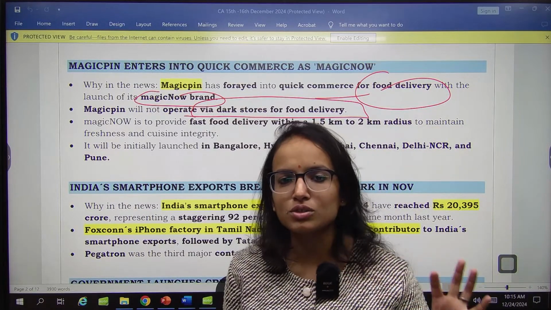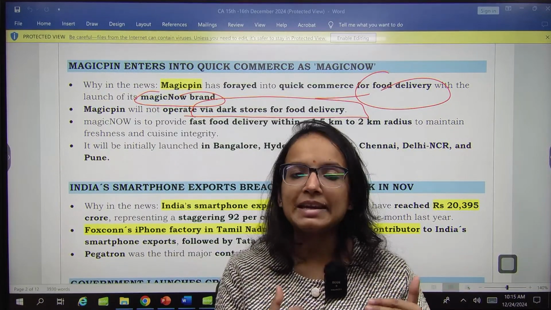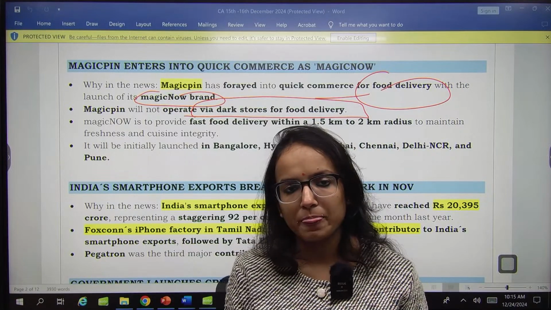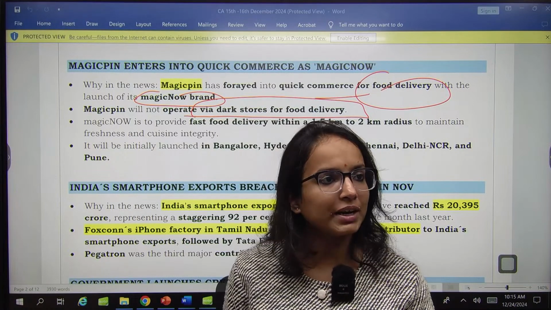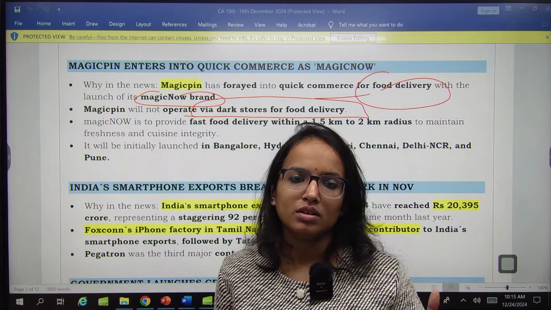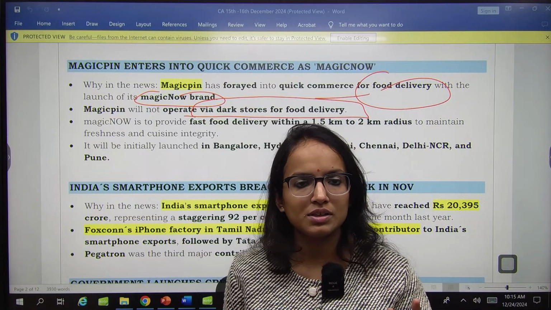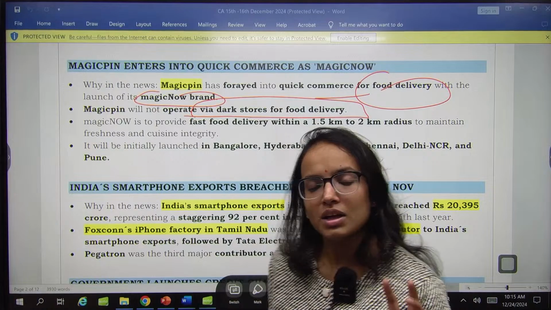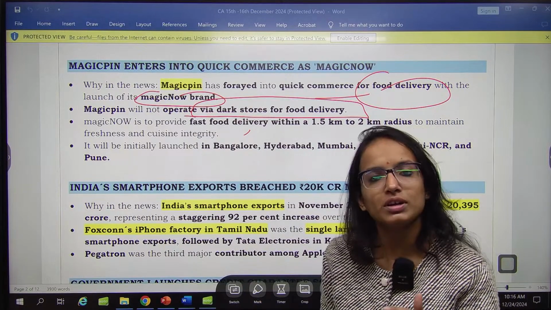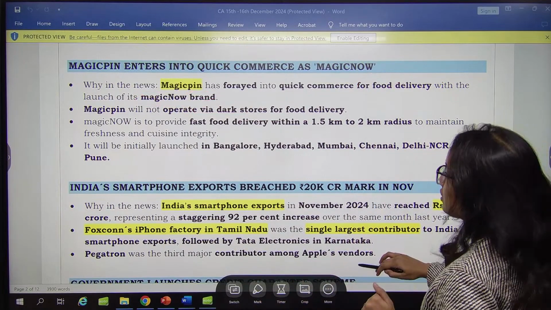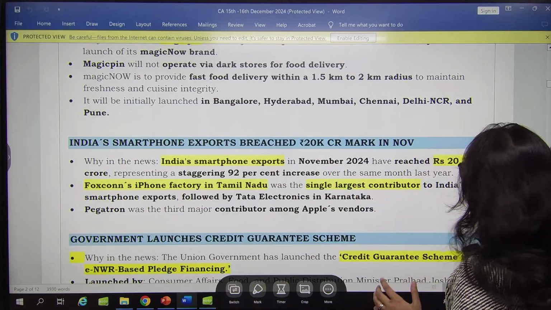What are these dark stores? Dark stores are basically those stores which are maintained to enable the timely supply of these items on the online platform. So they are not available for direct retail sale to the public. Are you getting my point? Dark stores are just to ensure the supply chain for the online e-commerce business. Okay, this is not for the retail purpose, directly selling to the customer. These are dark stores. So Magic Pin now will be operating via the Magic Now brand in the food delivery segment as well. Then next, initially metropolitan cities like Delhi, Mumbai, Bangalore, Chennai, Delhi NCR, they will be operating.